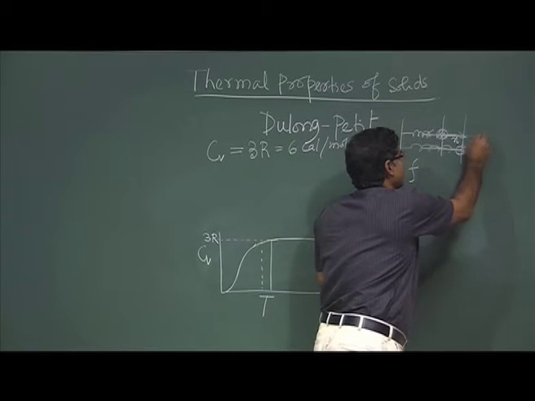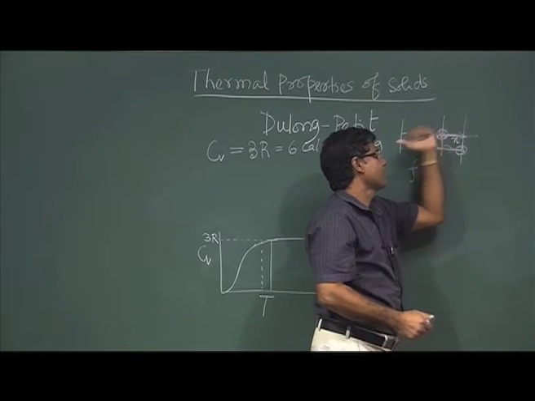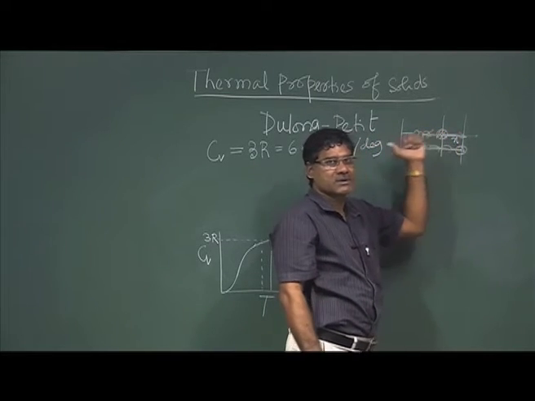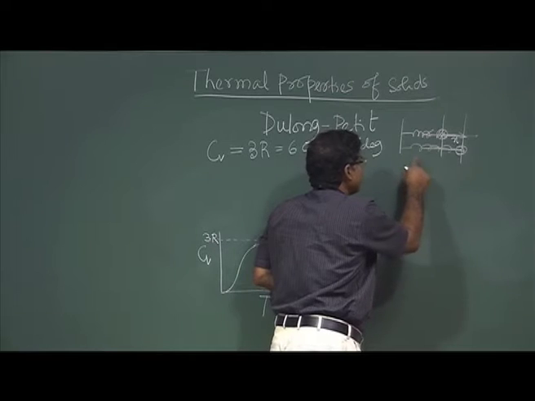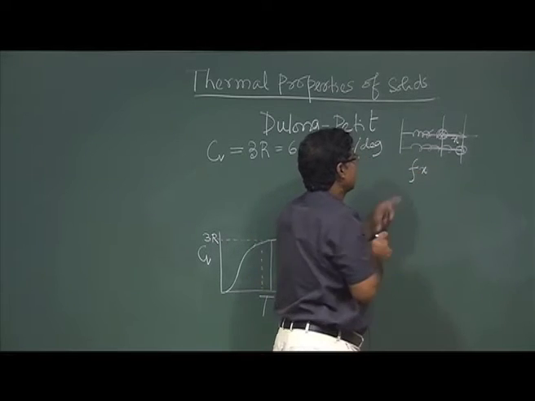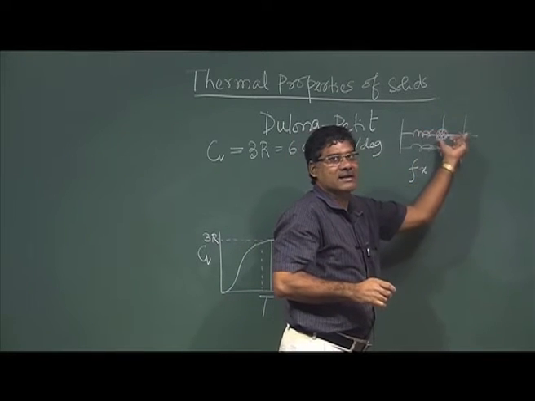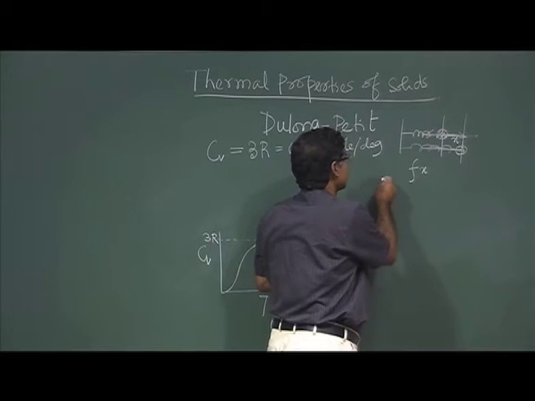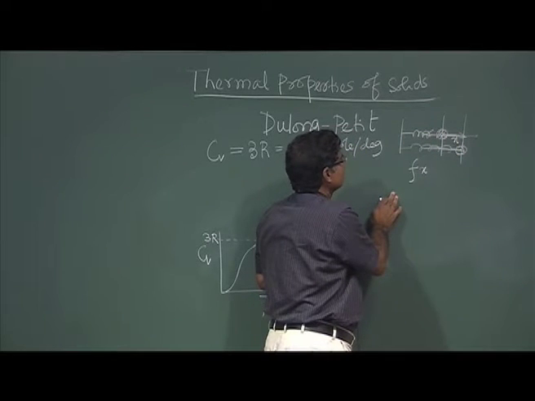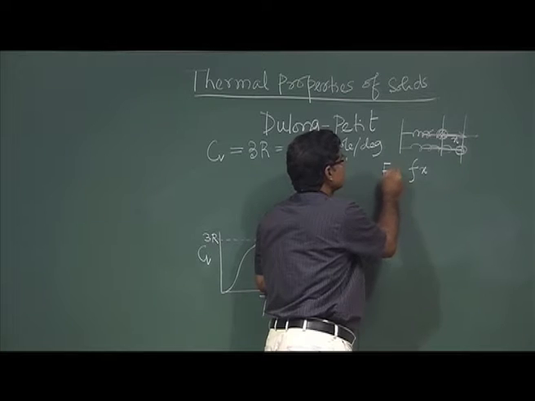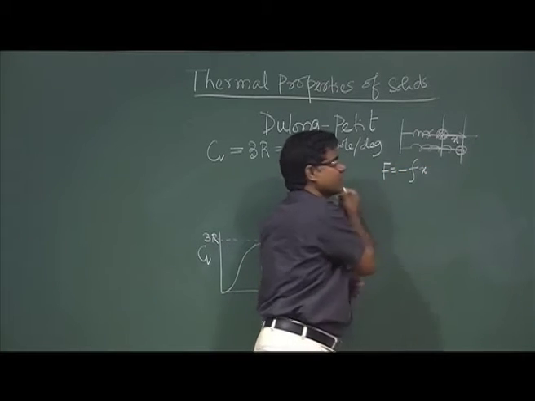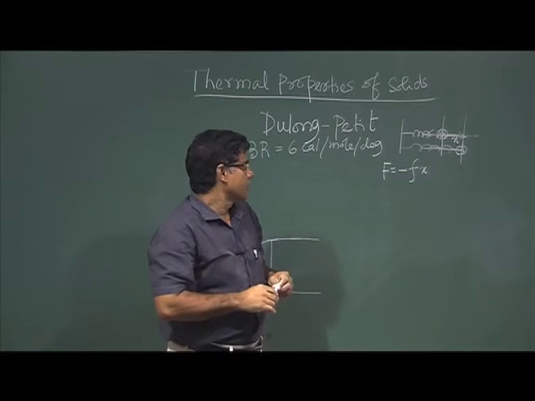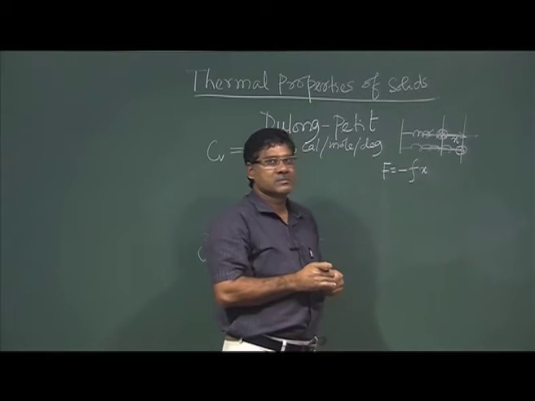For unit extension this is F, so for x extension, F x will be the restoring force, towards the negative direction.